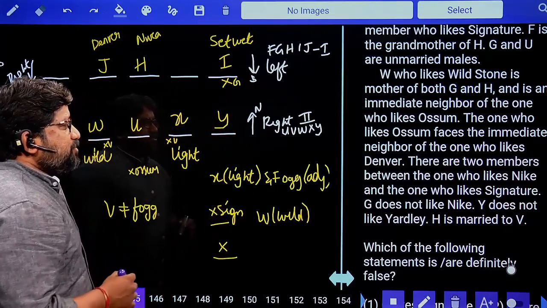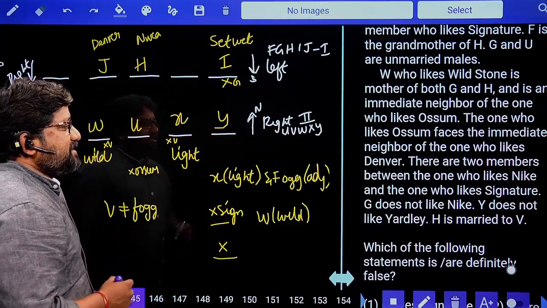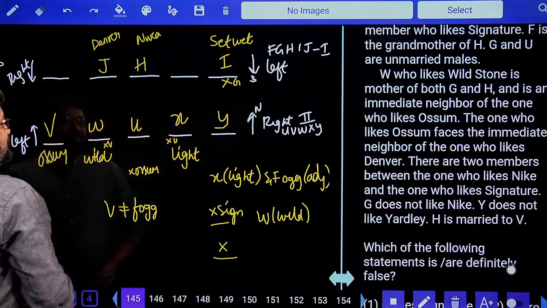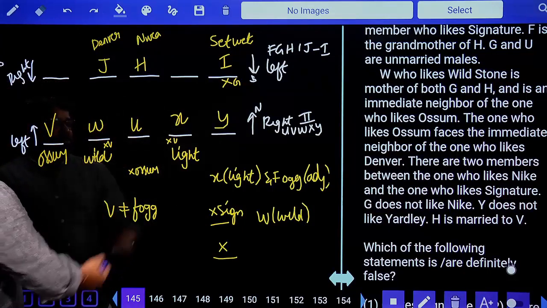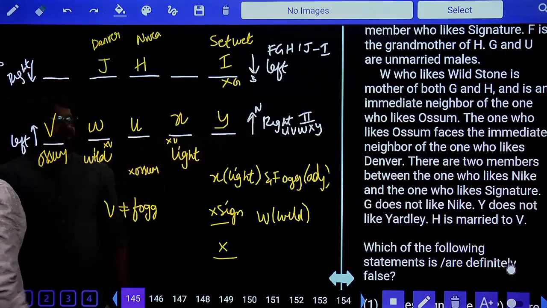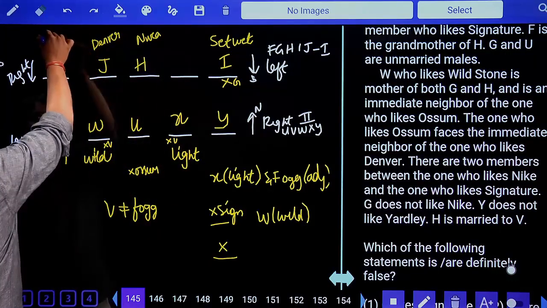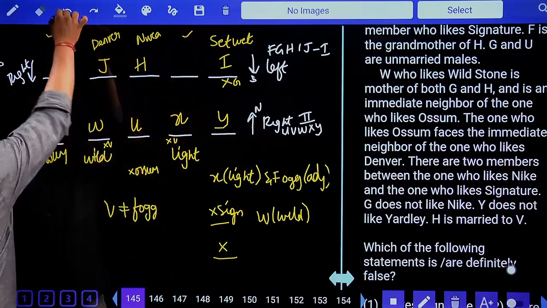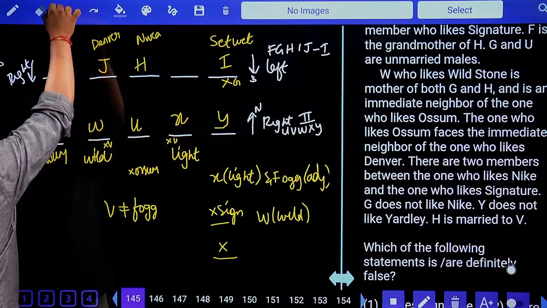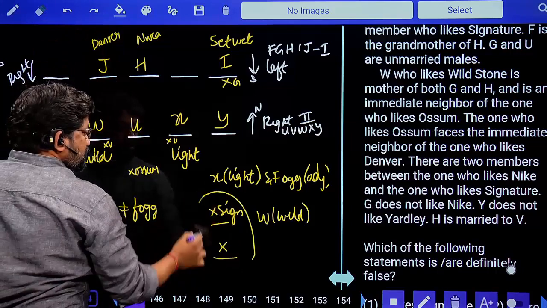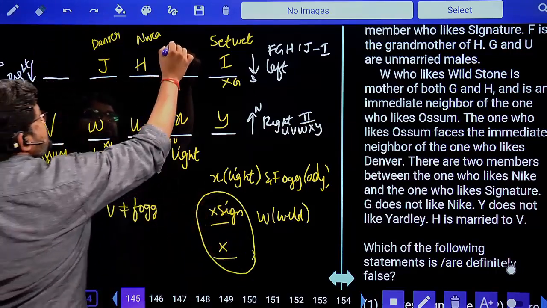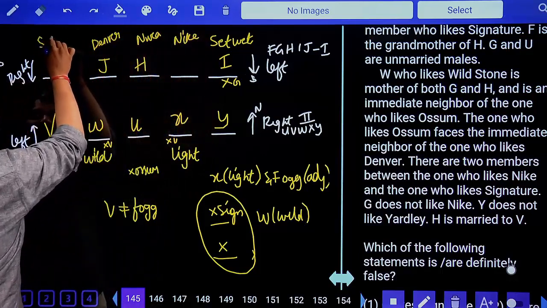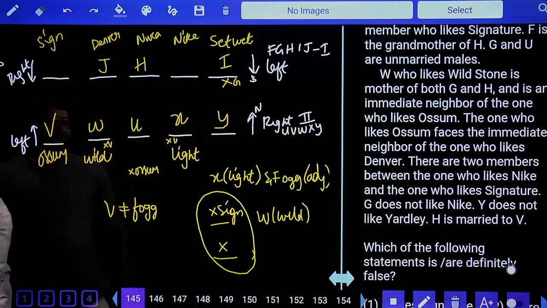Done. There are two members sitting between the one who likes Nike and the one who likes Signature. Yes, Nike and Signature. Two people. Is it a possibility in North? No. There is gap for only one person. Yes, above there is a possibility. In this corner and in this corner, there are two people between Nike and Signature. But we already have some information here. X is not opposite to Signature. So opposite automatically this is Nike and this is Signature.